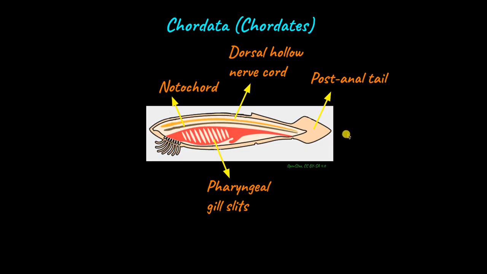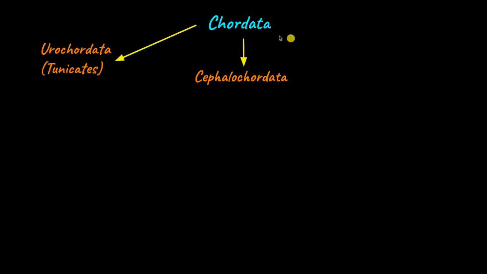An important thing to remember here is that chordates need not have these structures throughout their life cycle. If an animal has all 4 characters at some point in its life, it is enough to classify it as a chordate. Now, Chordata is a huge phylum. It is classified into 3 main subphyla: Urochordata or tunicates, Cephalochordata or cephalochordates, and Vertebrata.